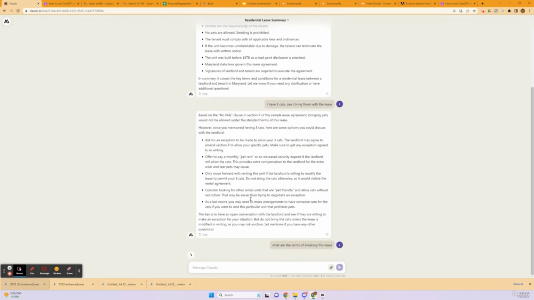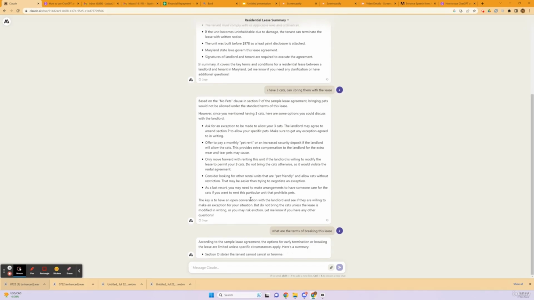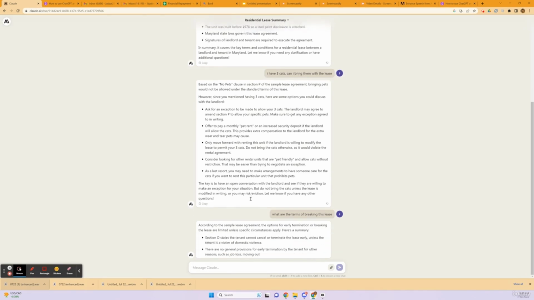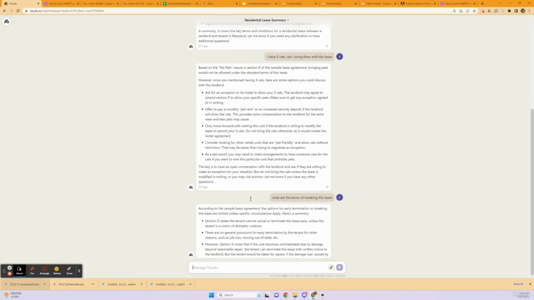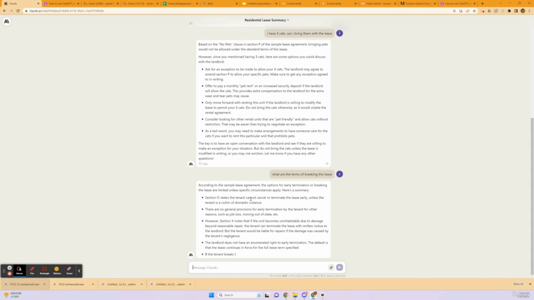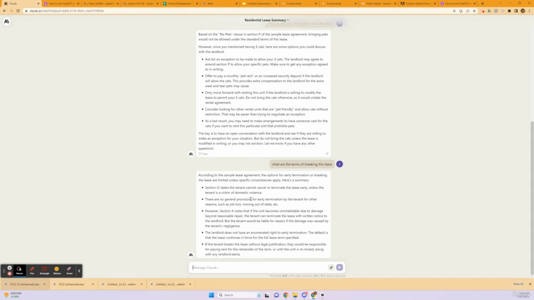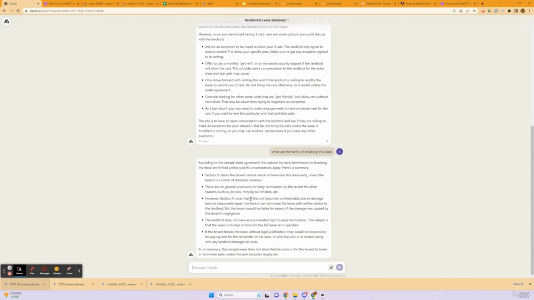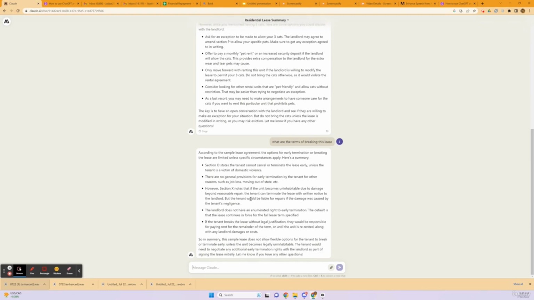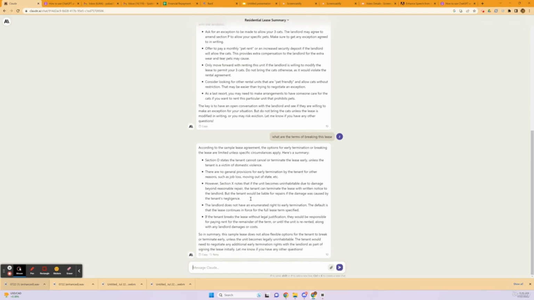Now you can see that Claude is going to go back into the PDF and get more information on this. So now it provides information about how to break a lease, and it provides Section O, which is a very specific thing. There are no general provisions, so this is another general thing that is in the lease. So it is going through the PDF and understanding it to provide responses that are actually tailored for this PDF.